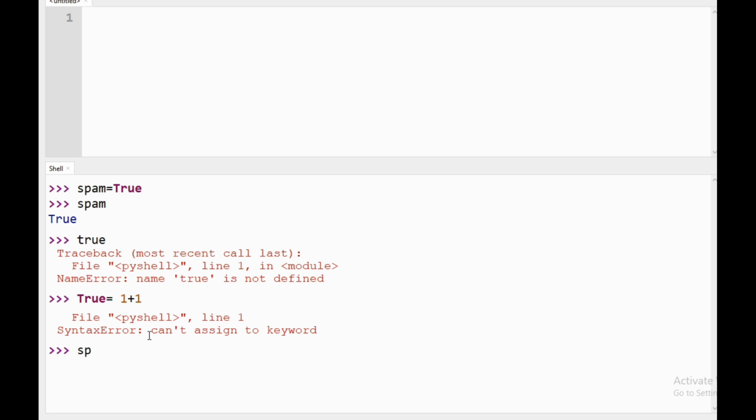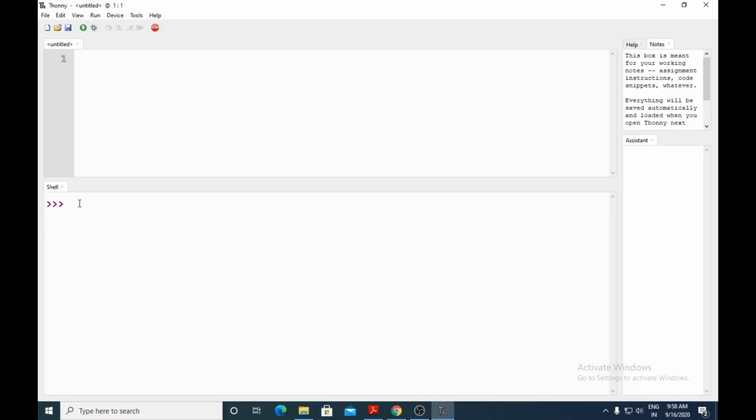Okay, then spam equals, if you're putting double quotes, then it will be considered as a string. So consider it as a string here, and here you can directly write spam. For spam, it will give it as a string true, not a boolean value True. If you want, you can also check the values of those variables.